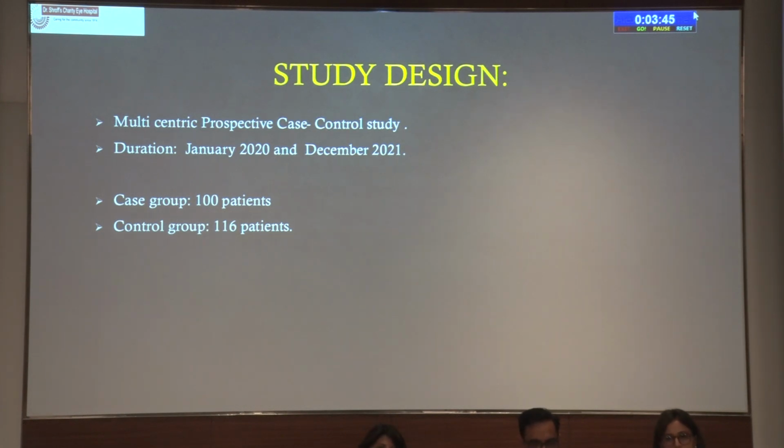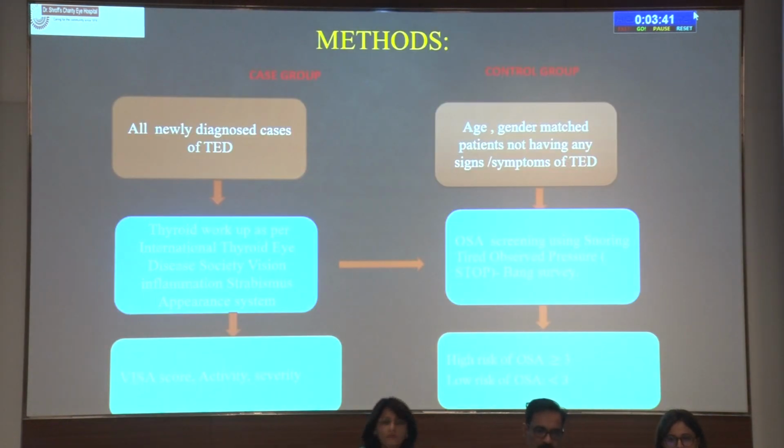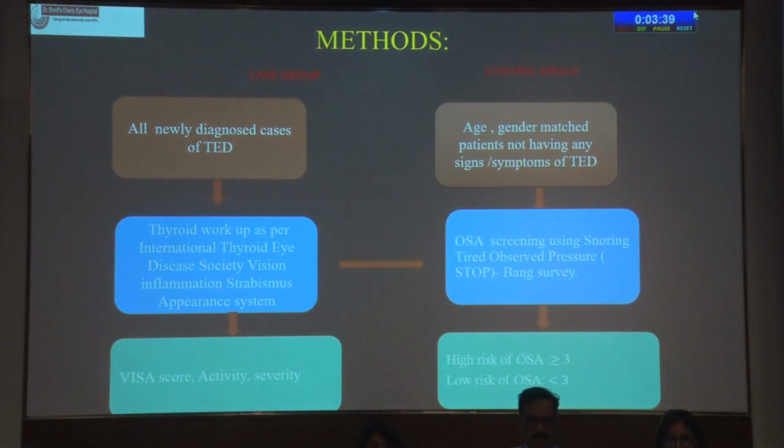In the case group, 100 patients were included, and in the control group, 116 patients were included. In the case group, all newly diagnosed patients of thyroid eye disease were taken, and in the control group, age- and gender-matched patients not having any signs and symptoms of thyroid eye disease were taken. In the thyroid eye disease patients, we did the complete thyroid eye workup according to the BIJA classification system, and in the control group, we did a normal ophthalmological examination, and both underwent OSA scoring using the STOP-BANG survey.